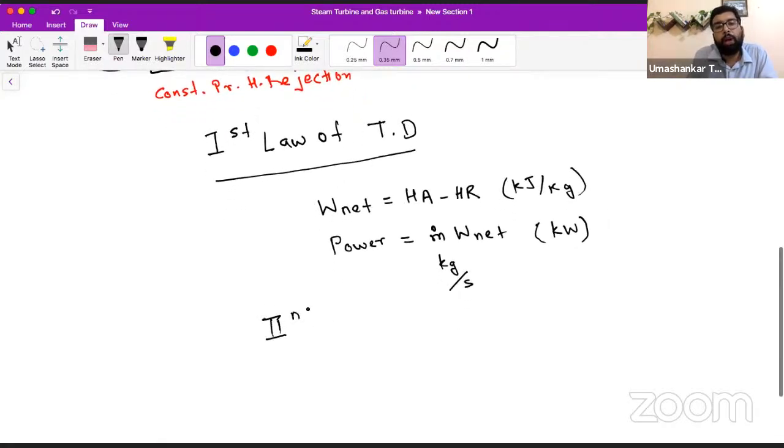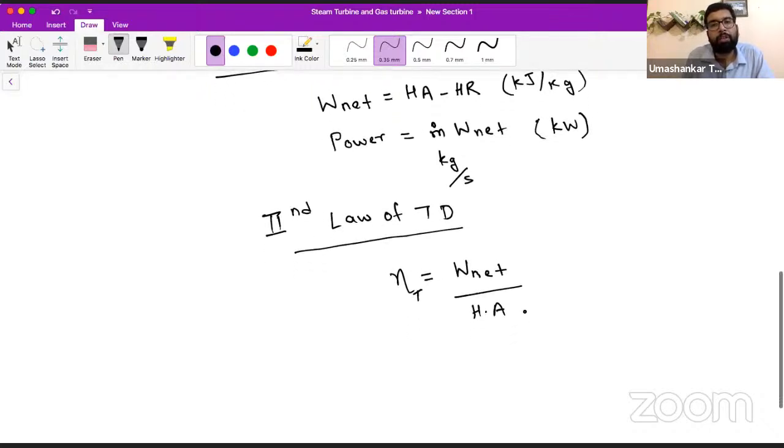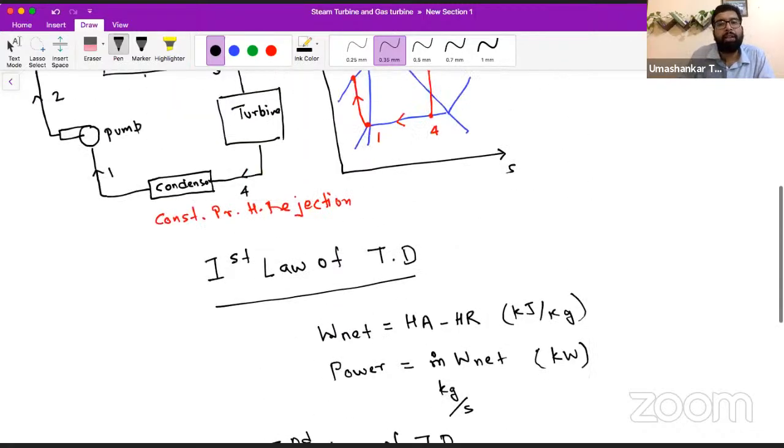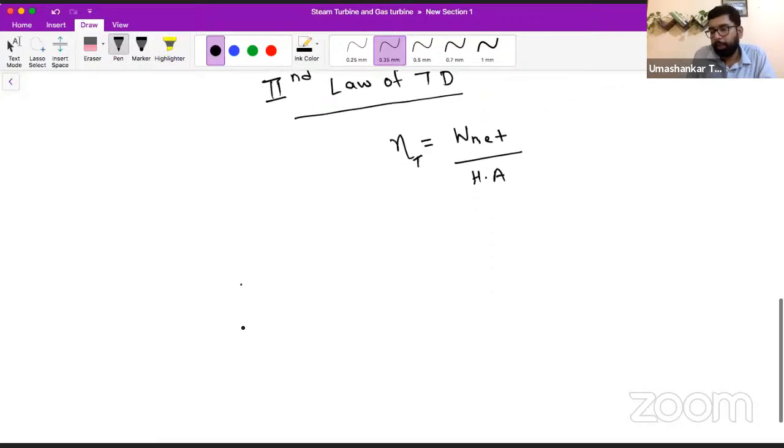We get something in kilowatt, which we generally call the power. Now, from the second law of thermodynamics, we find the efficiency. We take the work net and divide it by the heat added, meaning output upon input, and we get the thermal efficiency of this cycle. This is what you people have been doing till now. Yes or no? Tell me, those who are live.